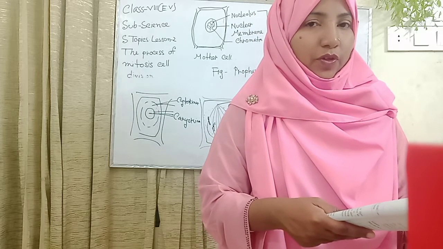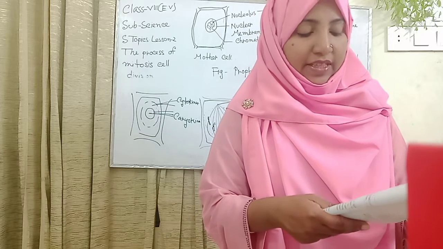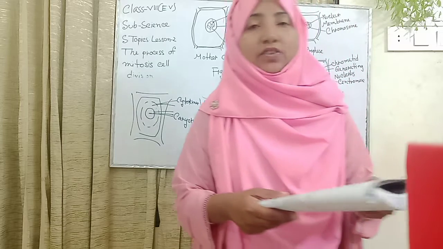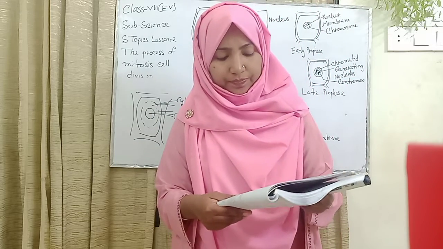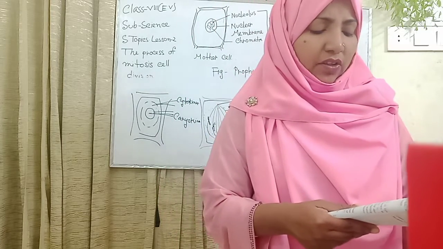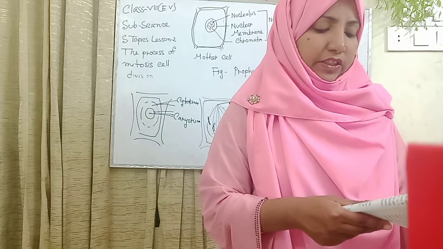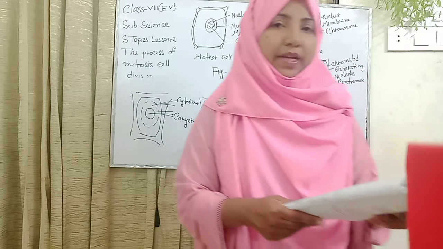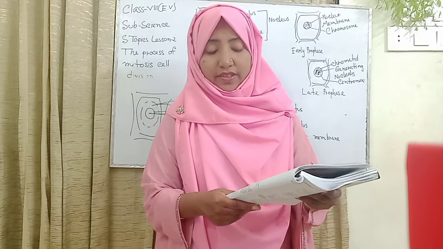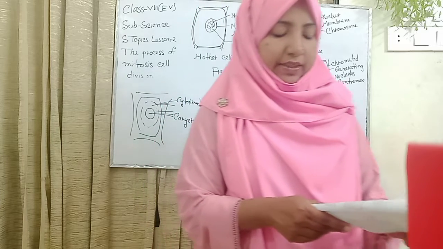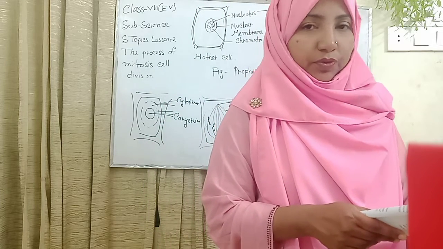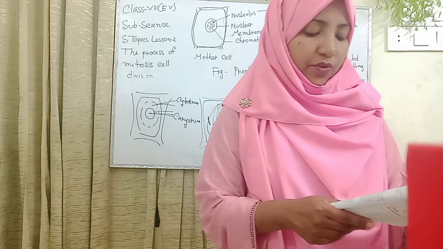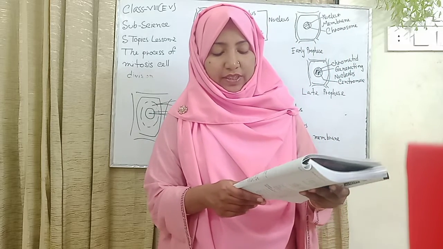Now we are going to start the next phase, the division of the nucleus or karyokinesis. The nucleus of the dividing cell passes through a continuous complex process. A cell division is a non-separable continuous process. It is not right to divide it into different stages.